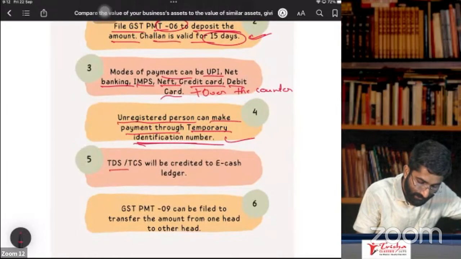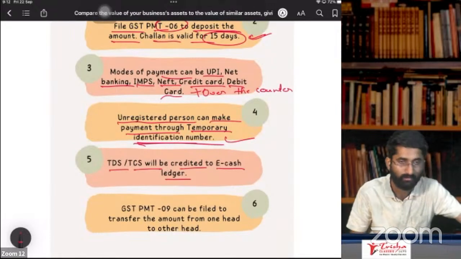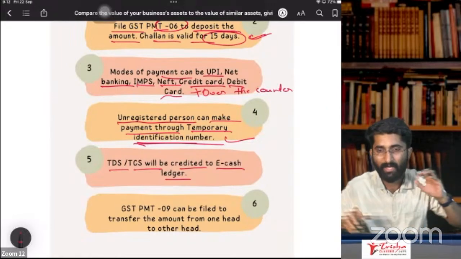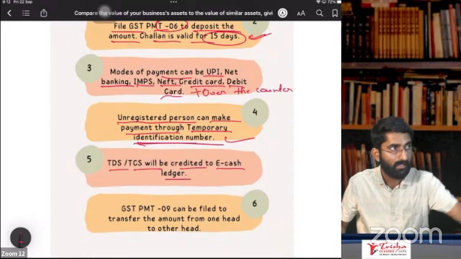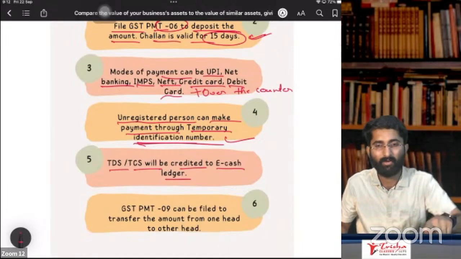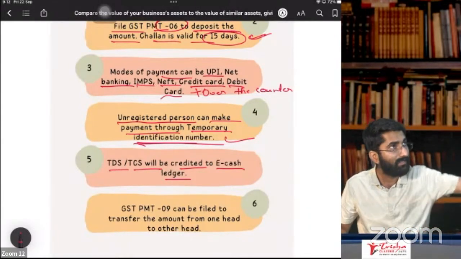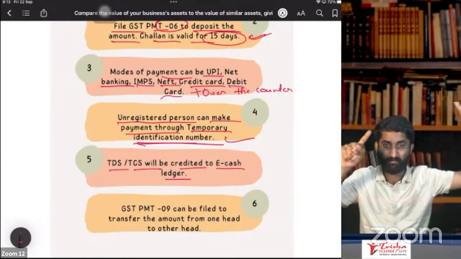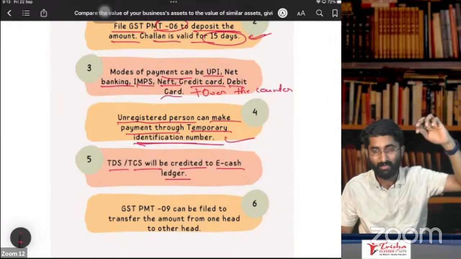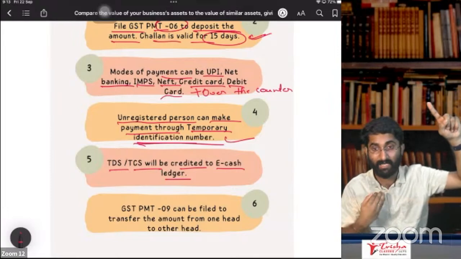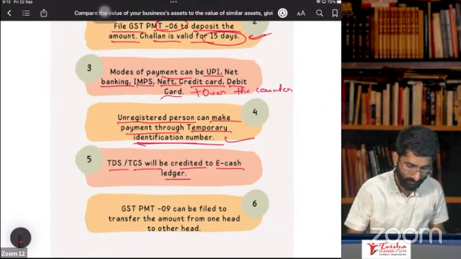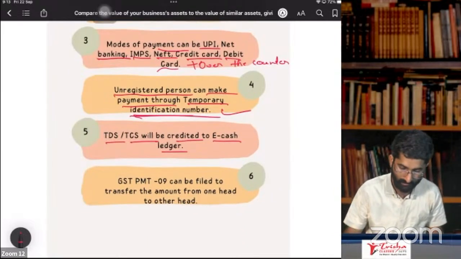Next one, TCS will be credited to the e-cash ledger. That means, see, I have to get some amount from Swiggy. I have the restaurant. I have to get some amount from Swiggy. Swiggy has to pay some amount to me, but they are not paying the full amount. They will pay some amount by deducting TCS. That TCS, what do they do? They will put that TCS in my GST number. Mera GST number mein they will add it. So once they add it, where will it reflect, sir? In my GST number, in the cash ledger, it will get reflected. Getting this? So in my GST number, it will get reflected.